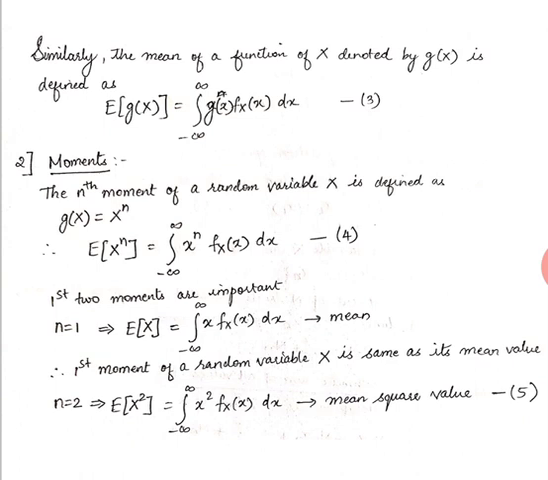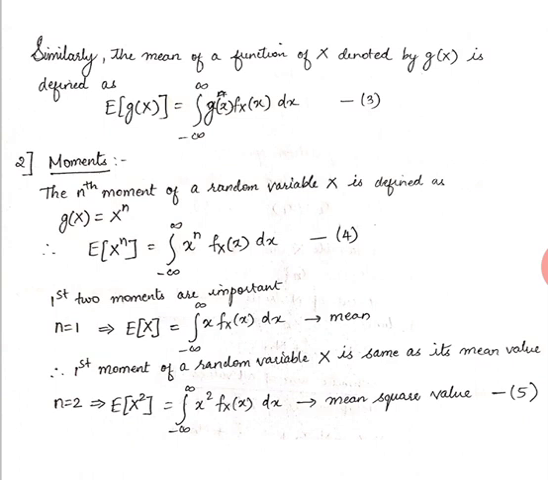If you put n is equal to 1, that is e of x. So e of x is nothing but the mean, which is equal to, you put n is equal to 1 in the equation, so it becomes nothing but the equation of the mean. So the first moment of random variable x is same as its mean value.